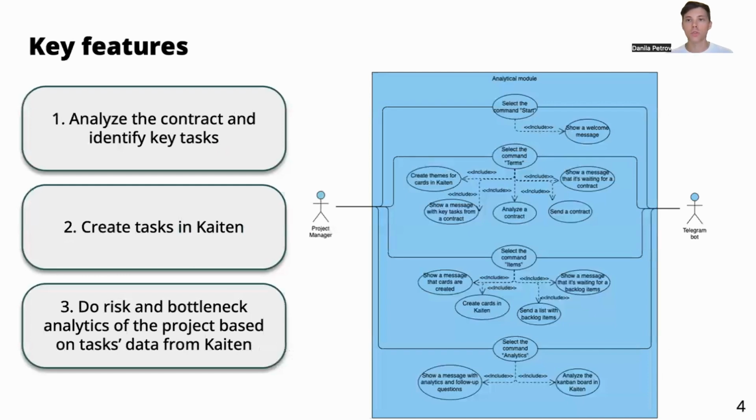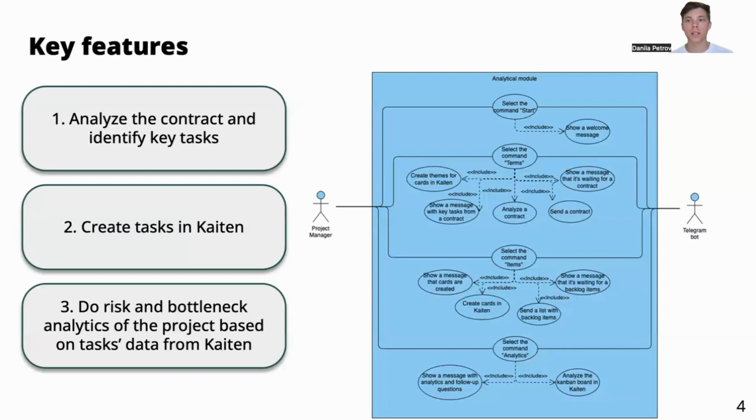Here I would like to tell a little bit more about how the module works. At first, the user opens the Telegram bot, selects the command start, and the welcoming message is then shown. Then there are 3 main commands that a project manager can choose. Firstly, terms, where a project manager sends the text of the contract in a text format to the Telegram bot.